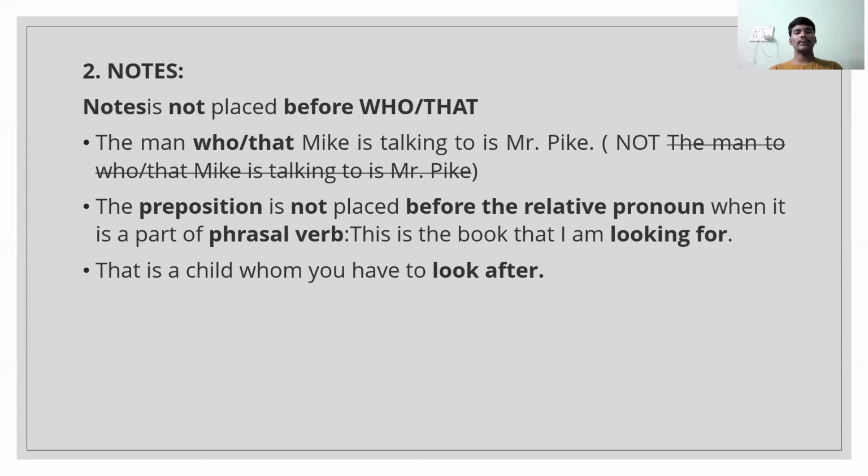Note that the preposition is not placed before who. Now I'll give an example. The man who, or that, Mike is talking to. With who we don't know anything, we don't know who that is, but with that we are specifying someone. So there will be a difference between who and that, but the primary meaning of who and that will be the same. So the man who or that Mike is talking to is Mr. Pike. This is the perfect method, but we also use another way: the man to whom Mike is talking is Mr. Pike. You can understand that now.